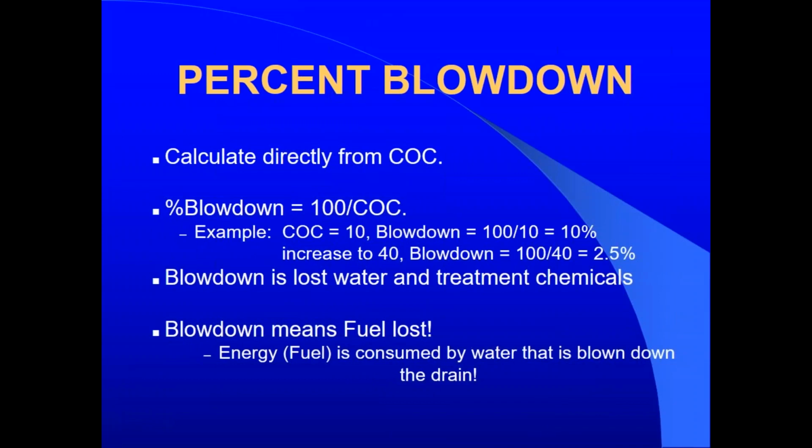The percent blowdown is calculated directly from the cycles of concentration. For example, if a boiler is running at 10 cycles, then the blowdown rate will be 100 divided by 10, which is 10%. If water chemistry changes are made to allow the boiler to run at 40 cycles, then the blowdown decreases to 2.5%. Blowdown sends water and treatment chemicals down the drain. It also means fuel lost. The heat energy in the boiler water is lost down the drain.